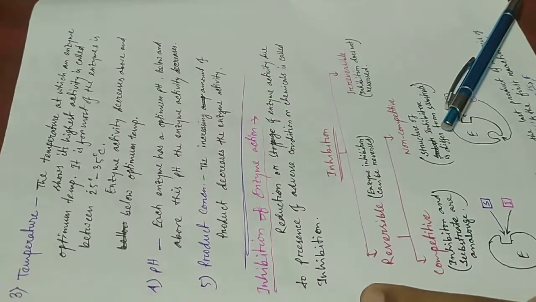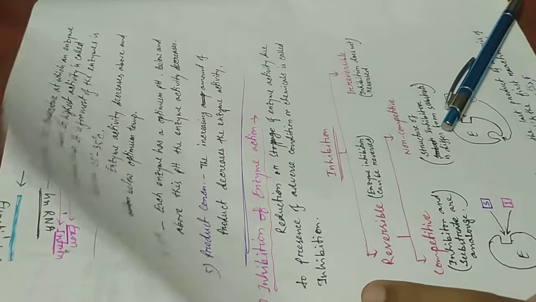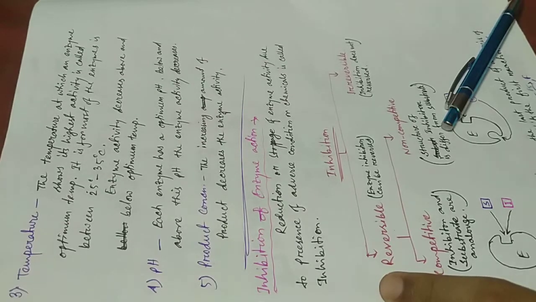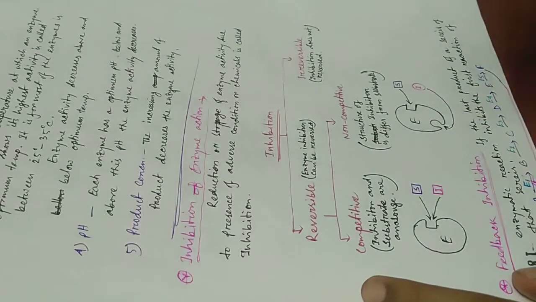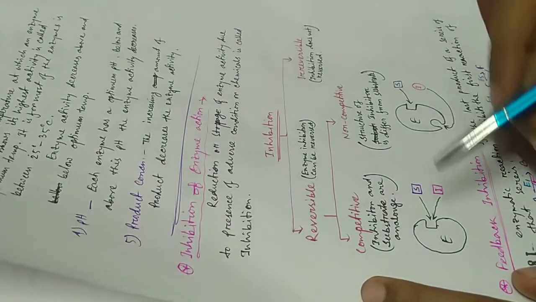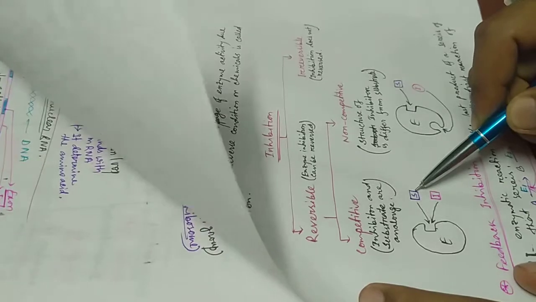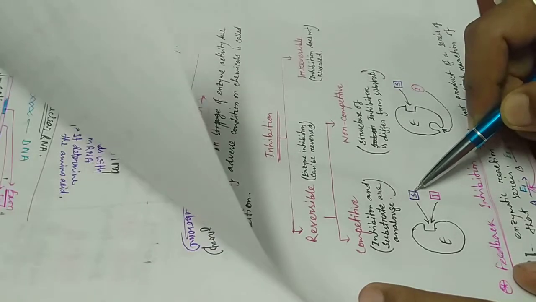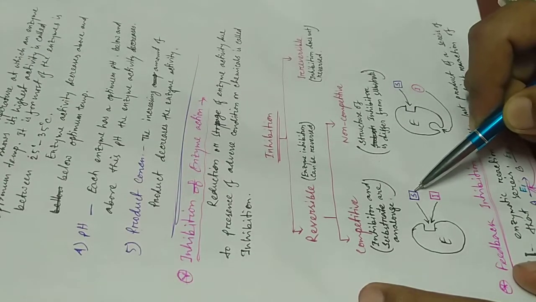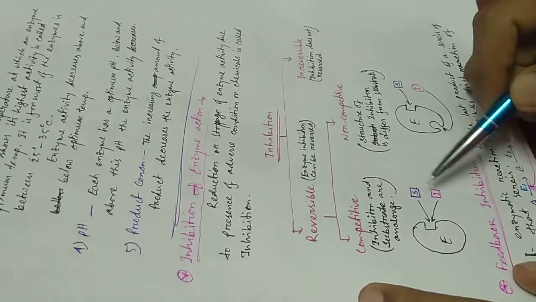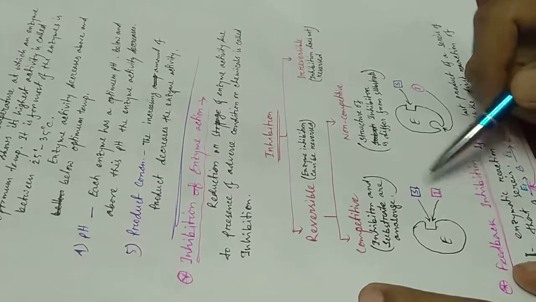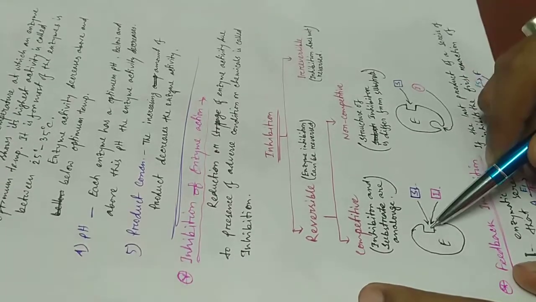Reversible inhibition can also be classified into two groups: competitive inhibition and non-competitive inhibition. Look here. Competitive inhibition means if the structure of a substrate and the structure of the inhibitor are the same or similar, then they both want to attach to the active site.